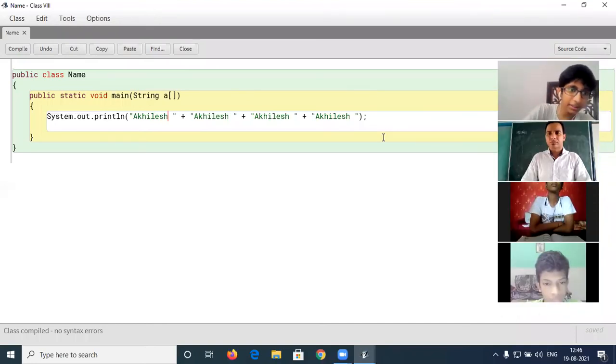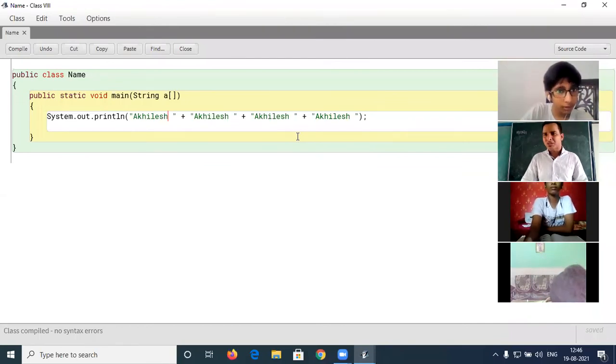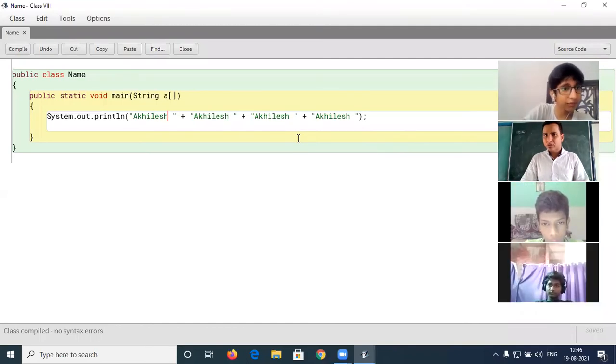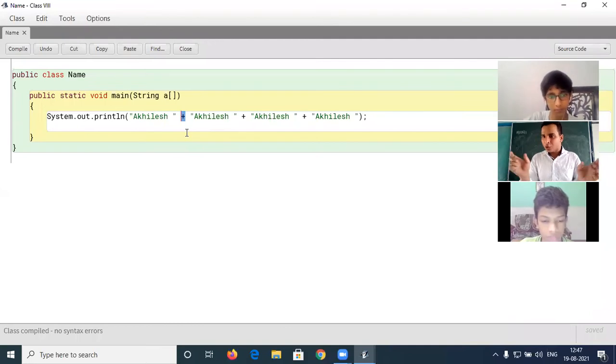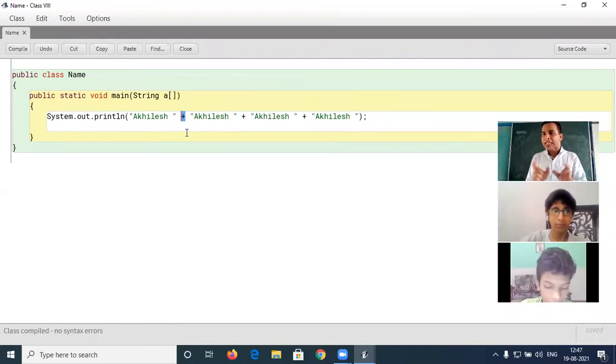Sir, simply we can write System.out.println, then double quotes, and between that we can write our name 4 times. Then why use 4 different quotations? That is given in the question. But sir, if we write our name 4 times in one quotation mark only, it will also work. Yes, you can write that. No? What is the reason behind that? In the book, they want to show the role of the plus operator. Here, if there are two strings, the plus operator will act as a concatenation operator. Is that clear? Okay, so thank you.